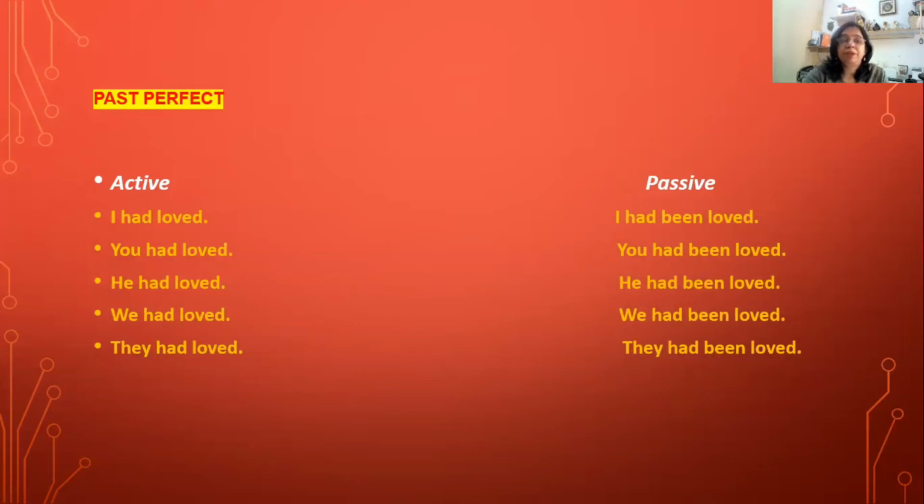Next is past perfect tense. In active voice, it is written, I had loved, I had been loved. You had loved, you had been loved. He had loved, he had been loved. We had loved, we had been loved. And they had loved will be changed into they had been loved.